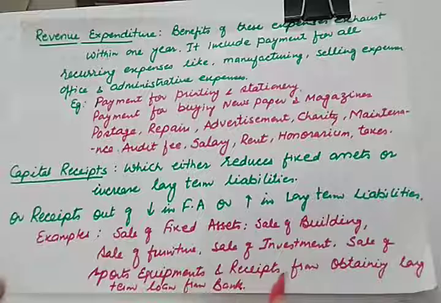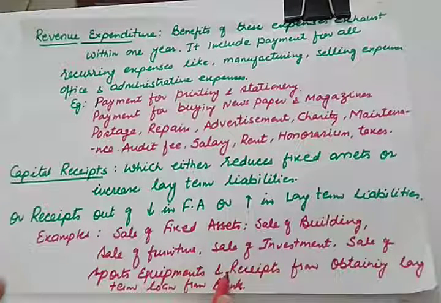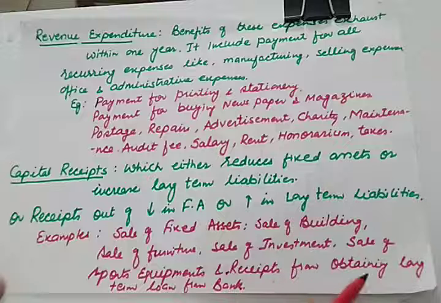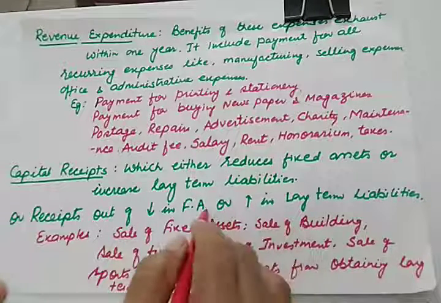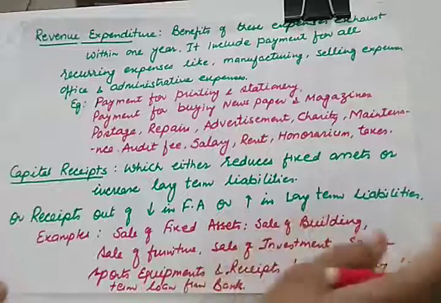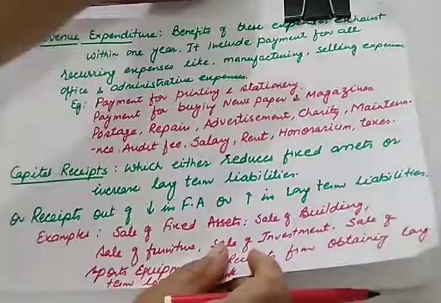Up till this point we were talking about reduction in fixed assets, but from there, receipt from obtaining long-term loans from banks, here you are increasing your liability. So this will either reduce your fixed asset or increase your long-term liability. That receipt will be capital receipt.